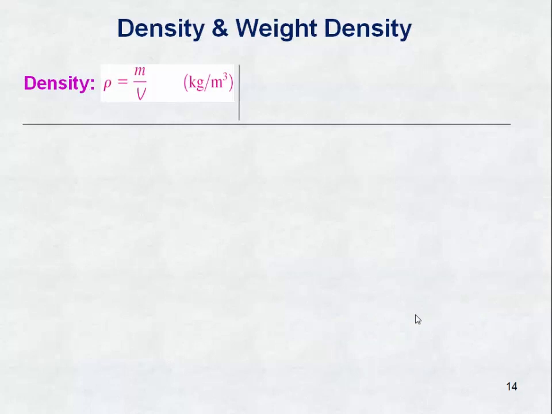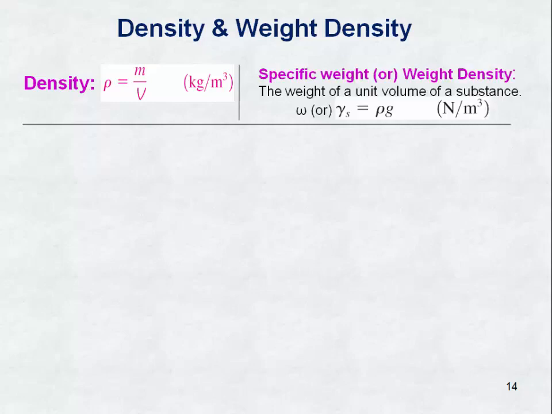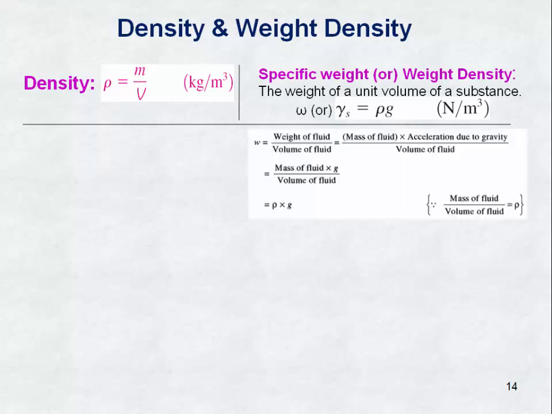Here we are going to compare density and weight density and understand what weight density is. We had seen density rho equals mass by volume. The unit is kilogram per meter cube. Then weight density, also called specific weight, is the weight of a unit volume of a substance, denoted omega or gamma, that is equal to rho g. The unit is Newton per meter cube. So we come to know mass density means mass by volume, weight density means weight by volume.